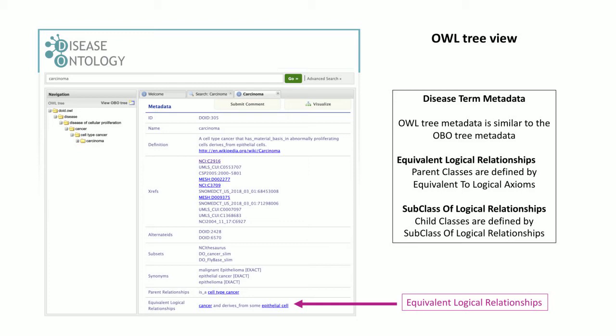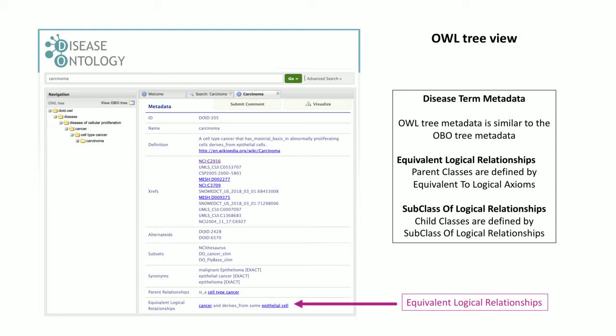The DOID entry shows us the unique disease ontology identifier, in this case DOID 305. Name is the name of the disease term for which we searched, that being carcinoma. The definition is a textual definition. XREFs displays a list of clinical vocabulary cross-references. Alternate IDs includes a list of unique disease ontology identifiers that have been merged into the current term. Subsets are lists of disease ontology SLIM files that include the term in question. Synonyms provides a list of alternate disease terms.